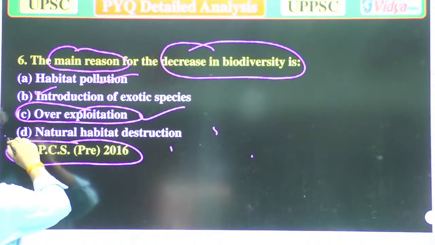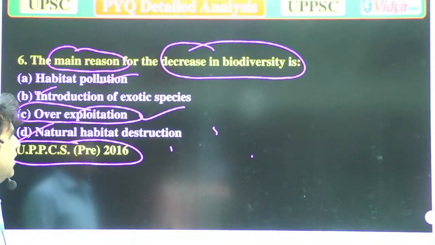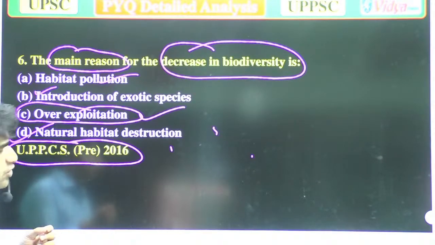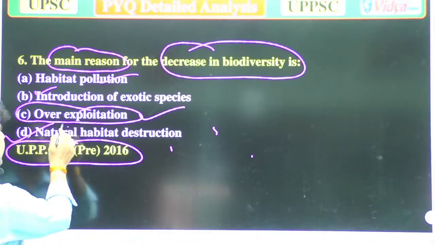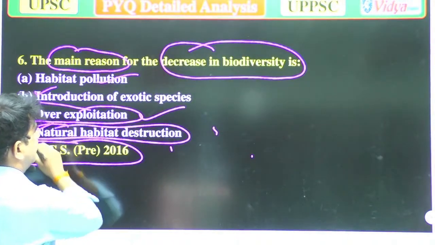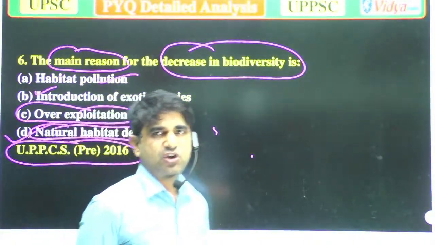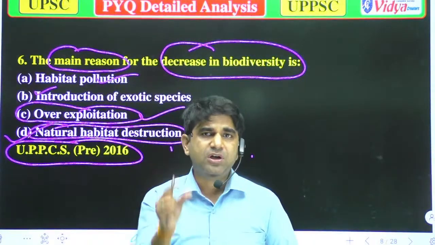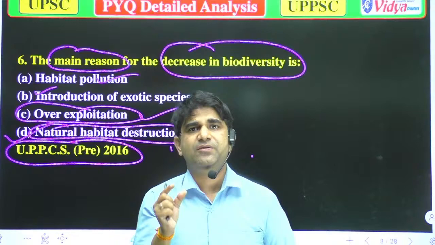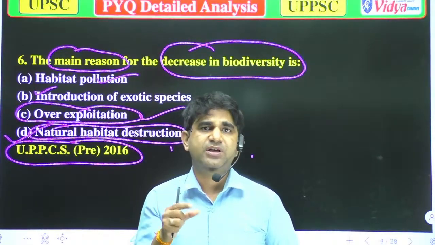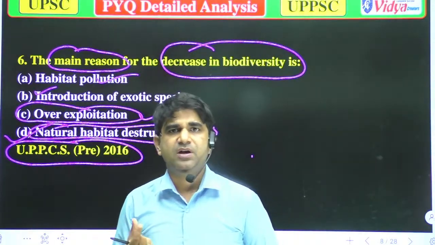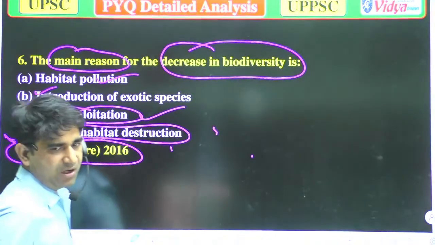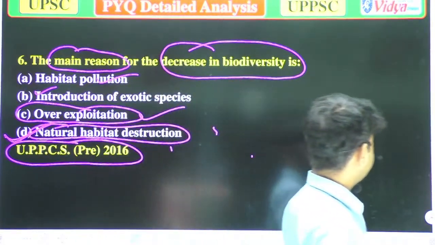But when we talk about option D, natural habitat destruction, if there is destruction of natural habitat, that could totally destruct a biodiverse area. So option D is the correct answer. Now we'll move to the next question.